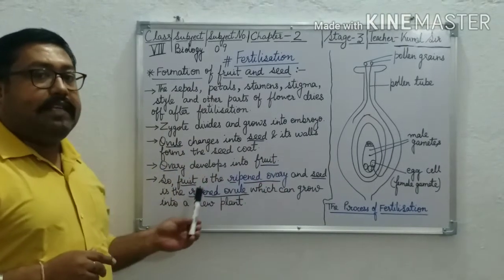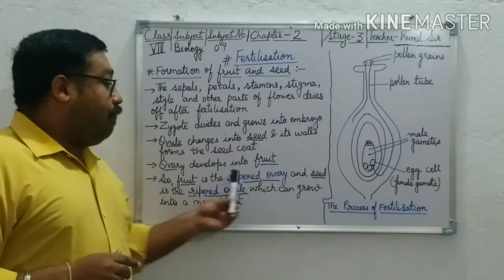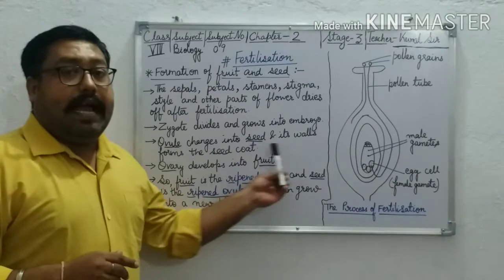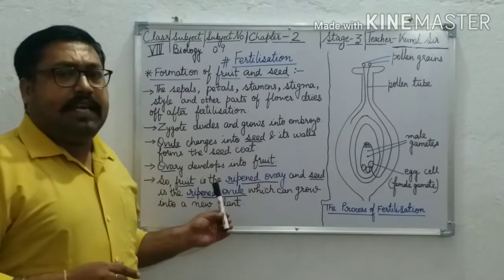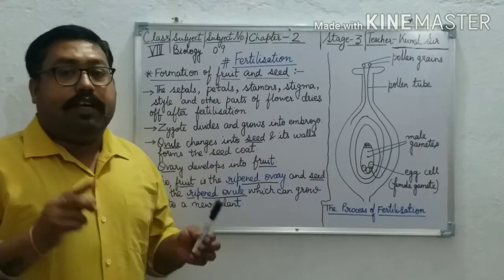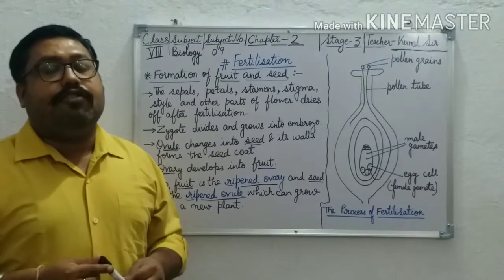So fruit is the ripened ovary, and seed is the ripened ovule which grows as a new plant.